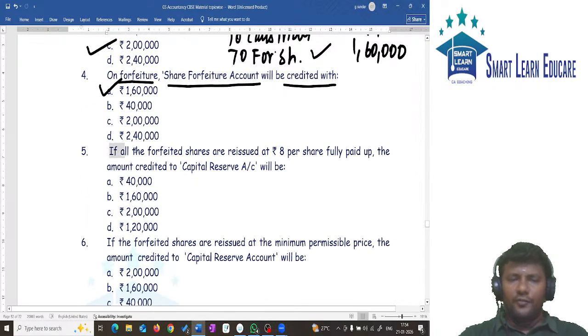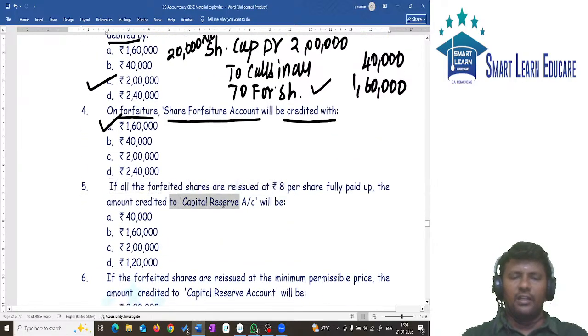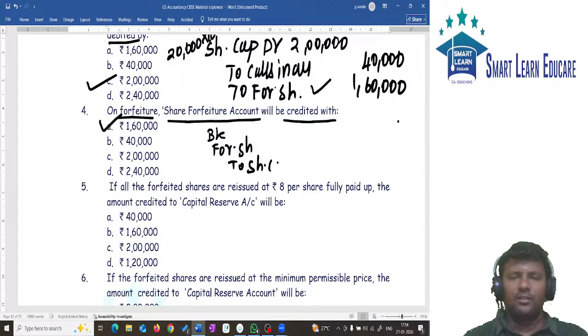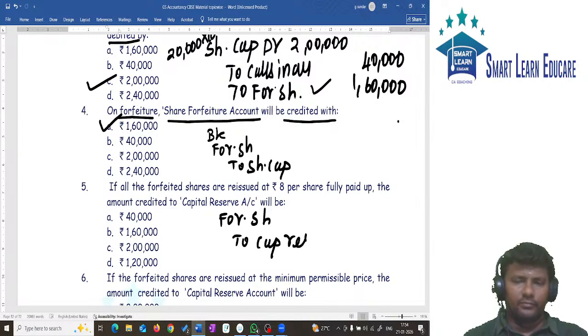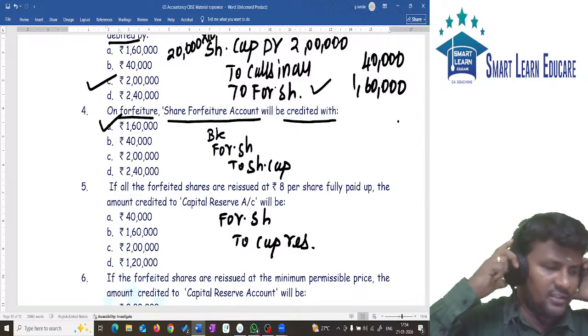If all the forfeited shares are reissued at 8 per share, what is the amount to be transferred to capital reserve? I have already written the forfeiture entry above, right? You write the entry for reissue. Bank account debit, forfeited shares account debit, to share capital. And also write the entry for capital reserve. What is the entry for capital reserve? Forfeited shares account debit to capital reserve. Write these amounts. I will drink some water and come.